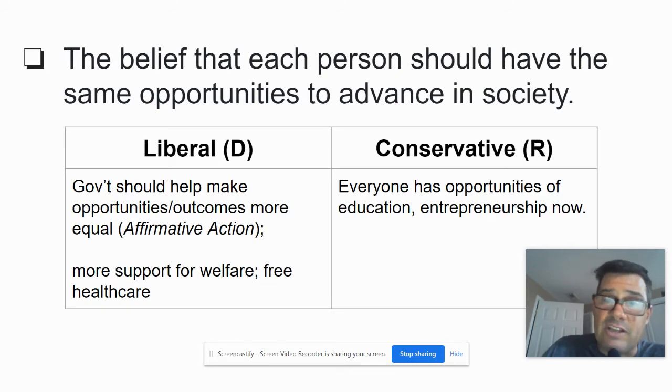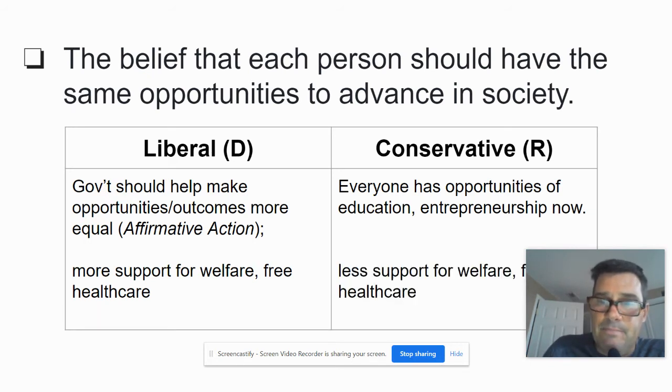Now, conservatives don't necessarily believe that people have equal opportunities of education in the sense that all schools are the same. Hence why conservatives also believe in school choice, like charter schools in a lot of cities. They support especially minority students being able to choose private schools in some cases, because the school systems tend to be poor, and public schools tend to not be very good in cities. So they support choice to go get the opportunities of education.